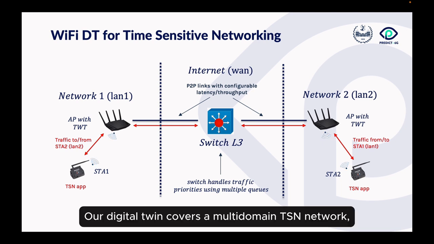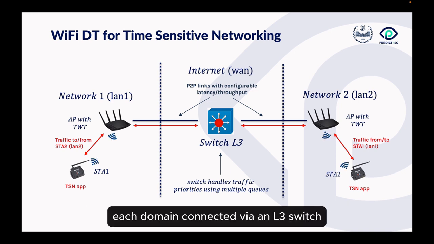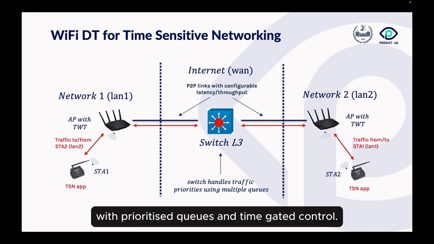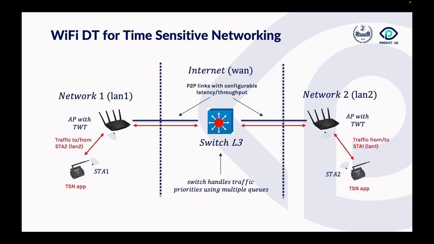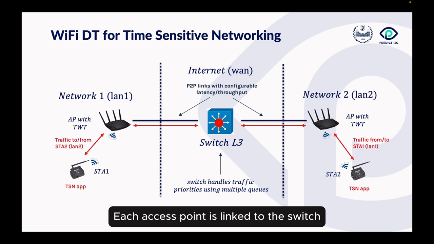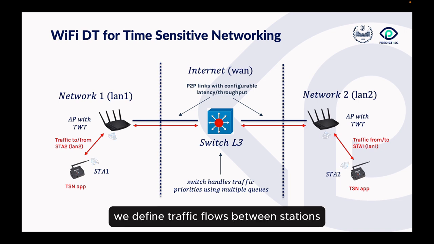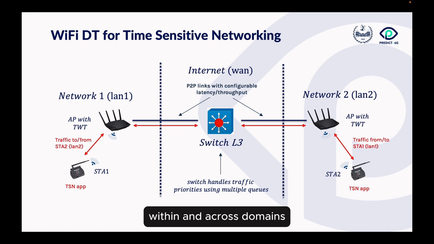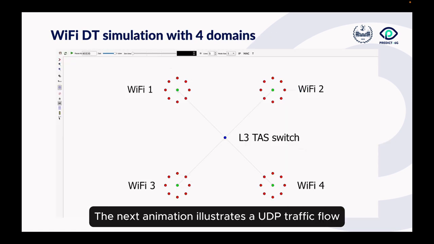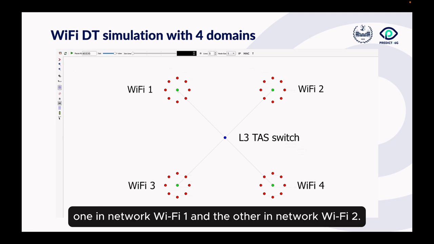Our digital twin covers a multi-domain TSN network, each domain connected via an L3 switch that handles traffic with prioritized queues and time-gated control. Each access point is linked to the switch using configurable point-to-point links. In our TSN application, we define traffic flows between stations within and across domains to evaluate TSN performance under different traffic scheduling policies. The next animation illustrates a UDP traffic flow between two stations in separate networks, one in network Wi-Fi 1 and the other in network Wi-Fi 2.